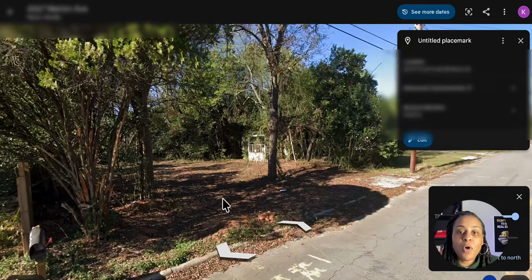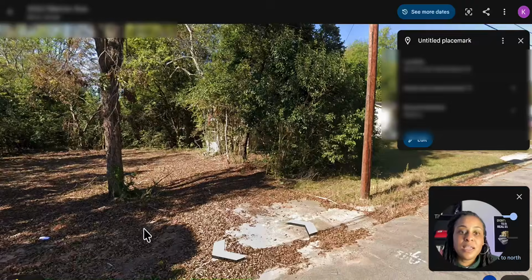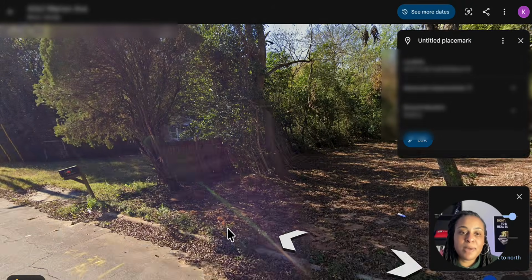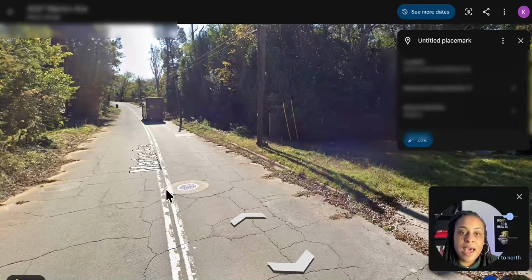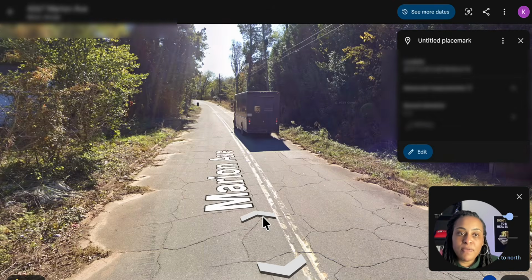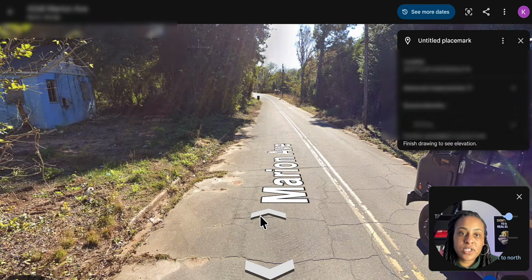Don't sleep on vacant land as well. So this is a vacant land or lot. Contact these folks as well, because honestly, and I mentioned this in my last video, I'm not going to mention it again, I love vacant lots. That's where the money is for me. I do invest in a lot of land. And check this one out, guys.